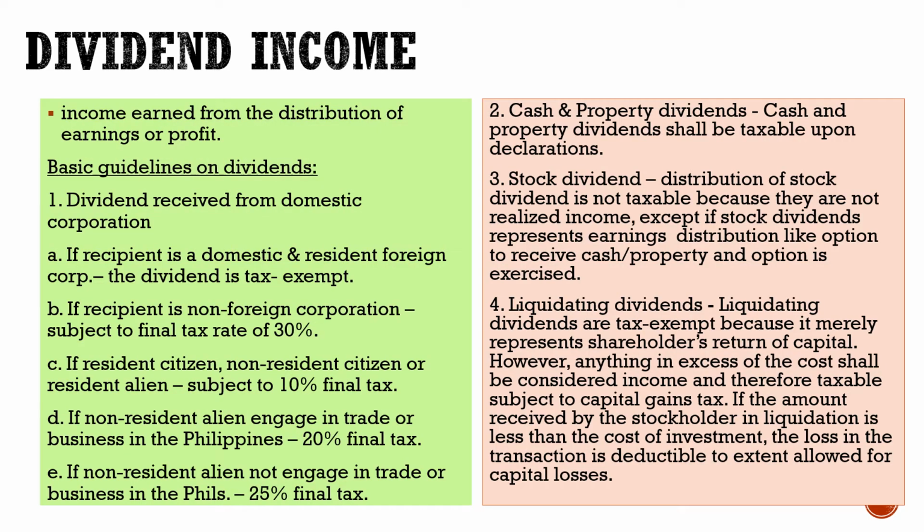Okay. We have also dividend income. These are the income earned from the distribution of earnings or profits. So the guidelines on dividends: it must be a dividend received from a domestic corporation. So if the recipient is a domestic or resident foreign corporation, the dividend is tax exempt. But if the recipient is a non-resident foreign corporation, this is subject to a final tax rate of 30%.